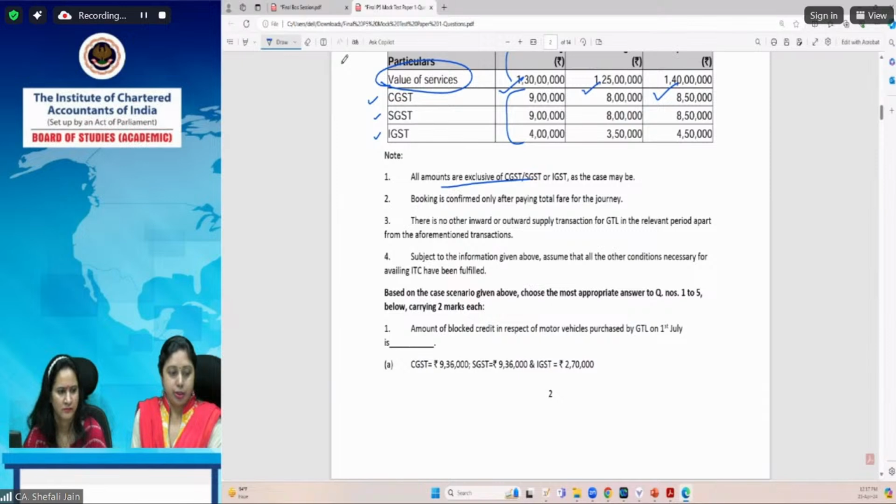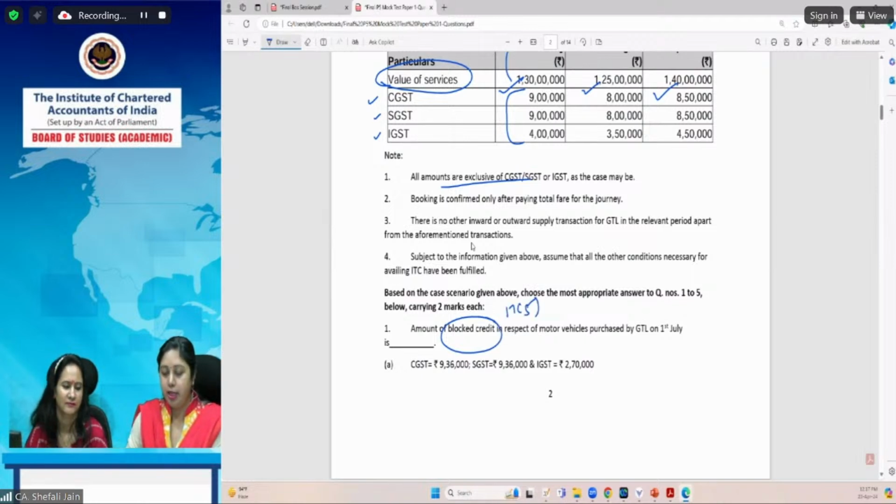Now come to question number 1. Question number 1 provides the amount of blocked credit in respect of motor vehicles purchased by GTL on 1st July. Now here we have to compute blocked credit as per section 17 subsection 5.